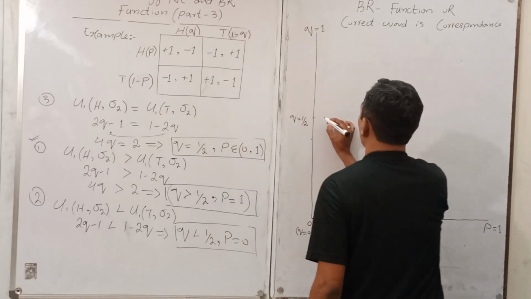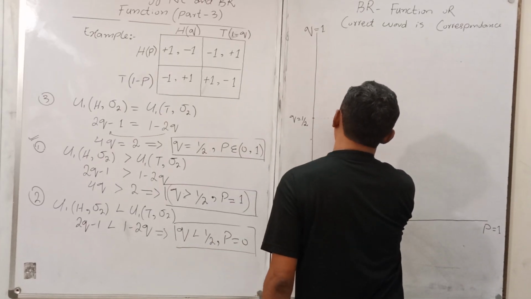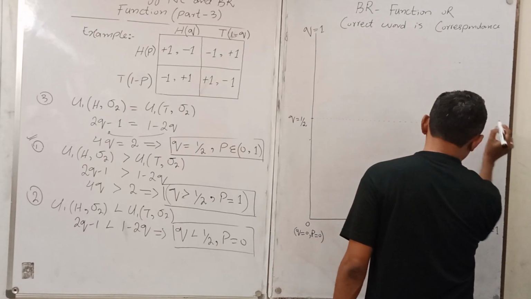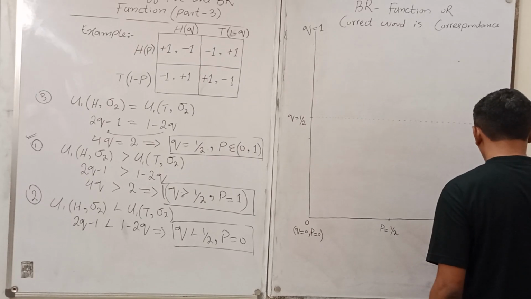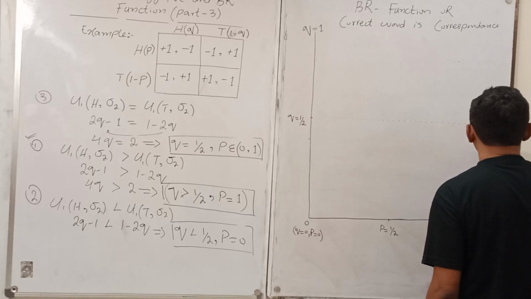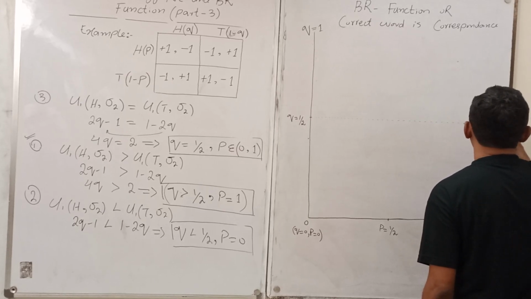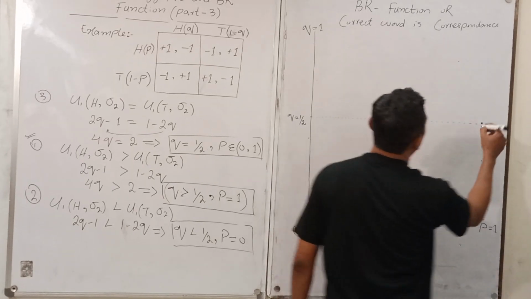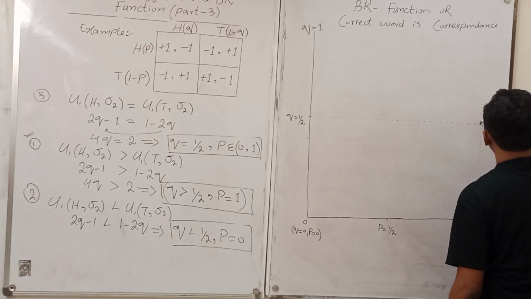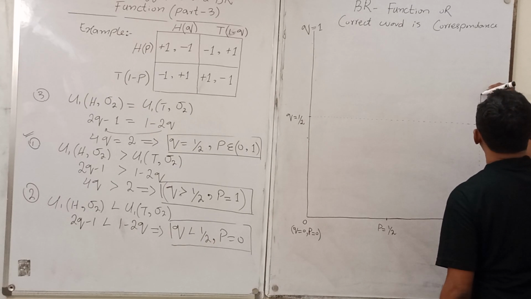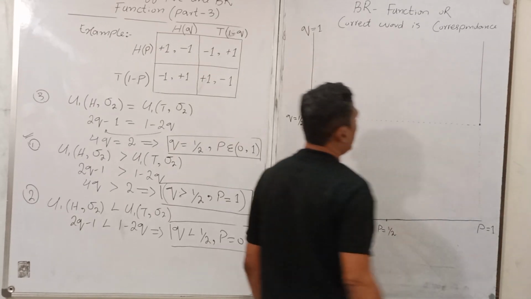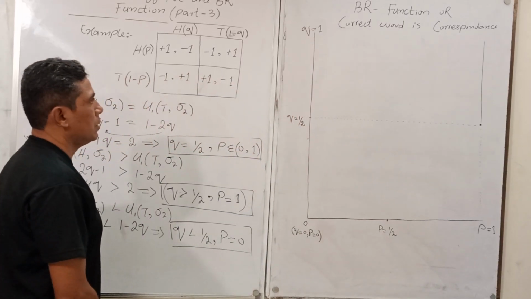So it means that P equals 1, the value of Q is greater than 1 upon 2.